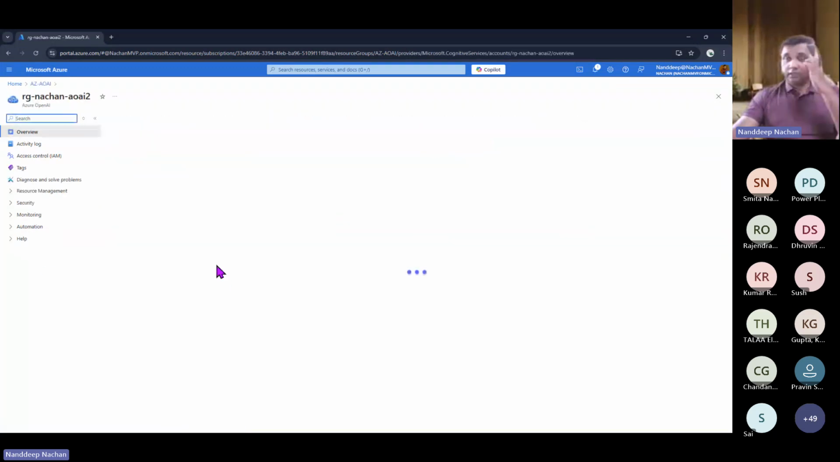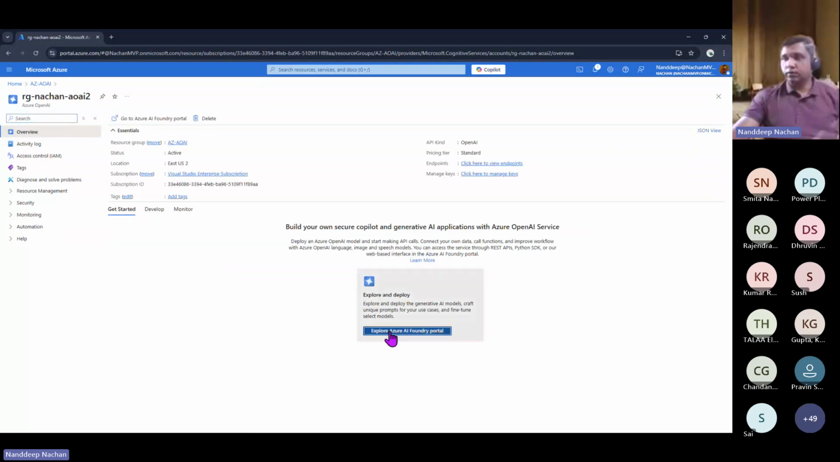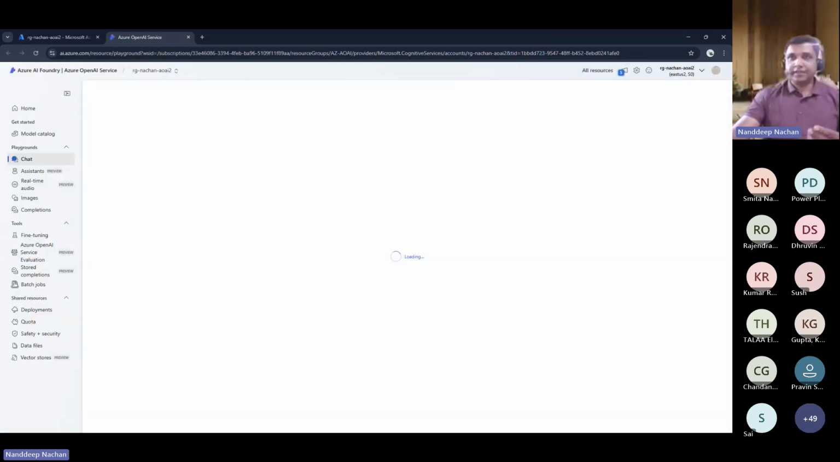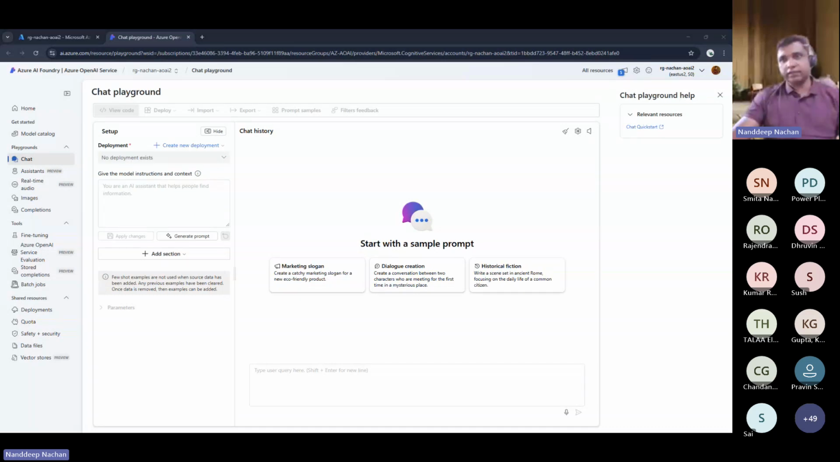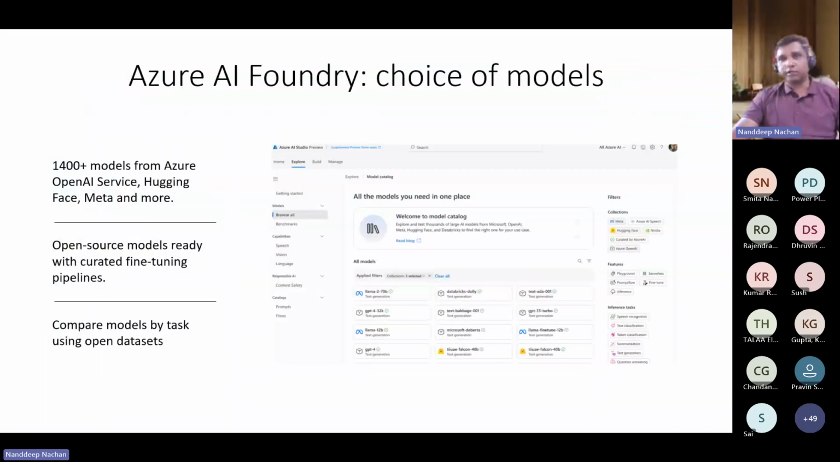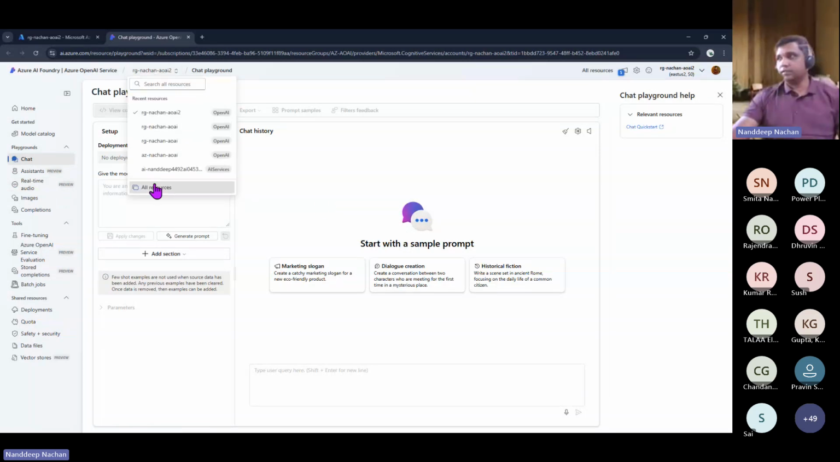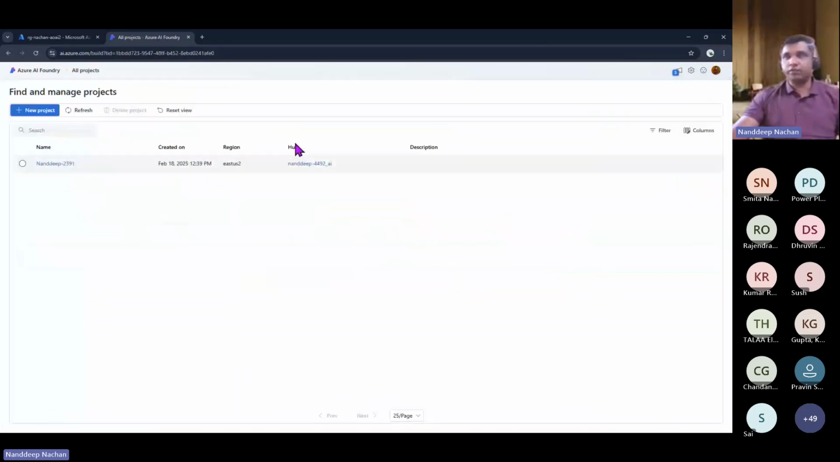Okay, so this is the Azure OpenAI service that we have got, and then once we go to the Azure AI Foundry portal, from here we'll be able to create our project. We'll be able to define what are the models that we need and everything. So let's say, for example, once you again go back to the top, go to all resources, and from here we should be able to see all of the projects that we have got.